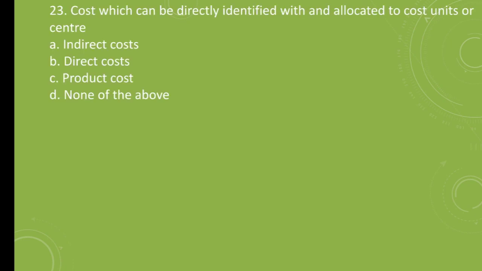Question number 23. Cost which can be directly identified with and allocated to cost units or centers. A. Indirect cost, B. Direct cost, C. Product cost, D. None of the above. The correct answer is B. Direct cost. Direct costs are directly identified and allocated to the cost unit or cost center.